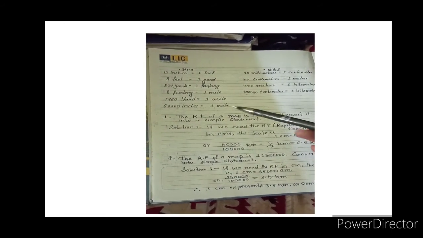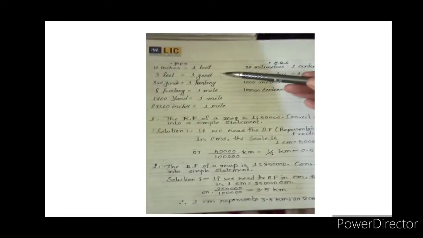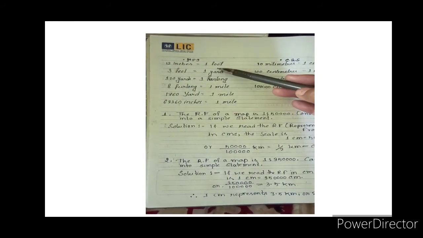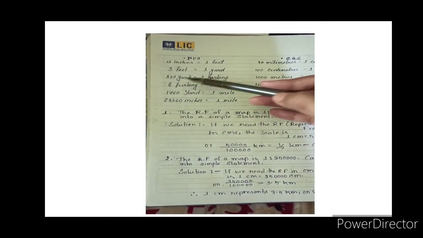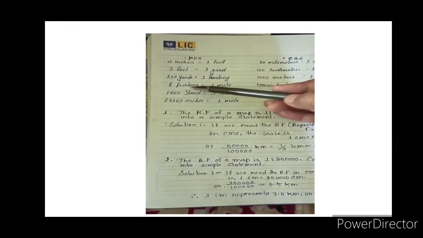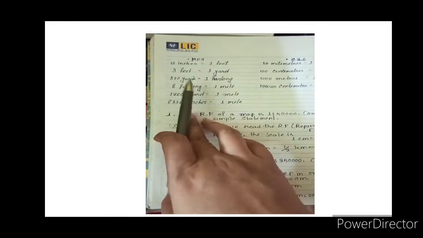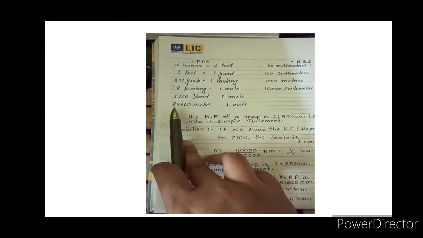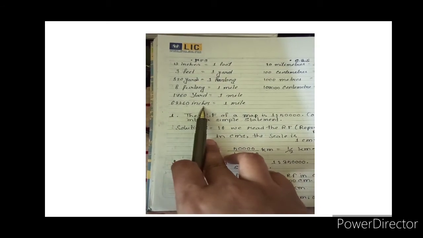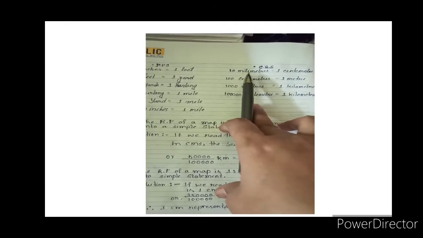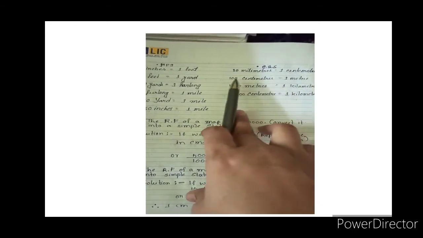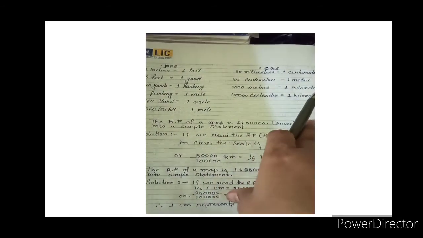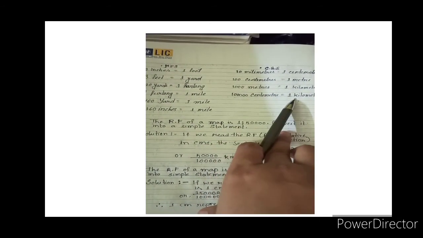At first you have to remember some important units in FPS and CGS. 12 inches represent 1 foot, 3 feet represent 1 yard, 220 yards represent 1 furlong, 8 furlongs represent 1 mile, 1760 yards represent 1 mile, 63,360 inches represent 1 mile. And in CGS, 10 millimeters represent 1 centimeter, 100 centimeters represent 1 meter, 1000 meters represent 1 kilometer, and 1 lakh centimeters represent 1 kilometer.